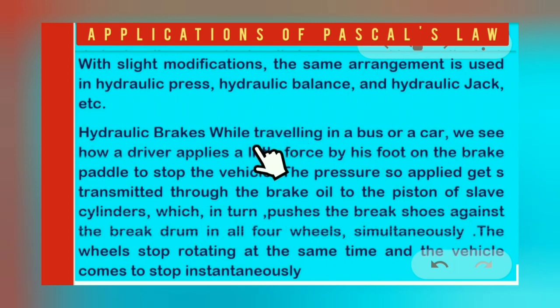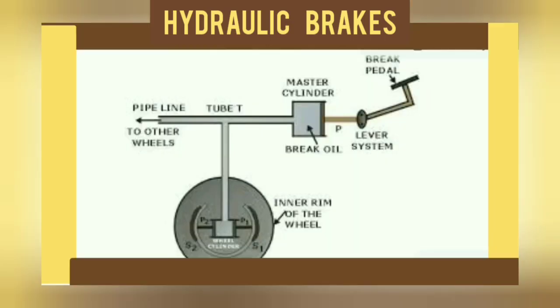Here we will discuss the hydraulic brakes also. See the hydraulic brake. It consists of a master cylinder fitted with a piston. The piston P is attached to a brake pedal with the help of a lever system. The master cylinder is connected to the wheel cylinder through a tube. The wheel cylinder consists of two pistons P1 and P2. These pistons press against the brake shoes S1 and S2 as shown in this figure.